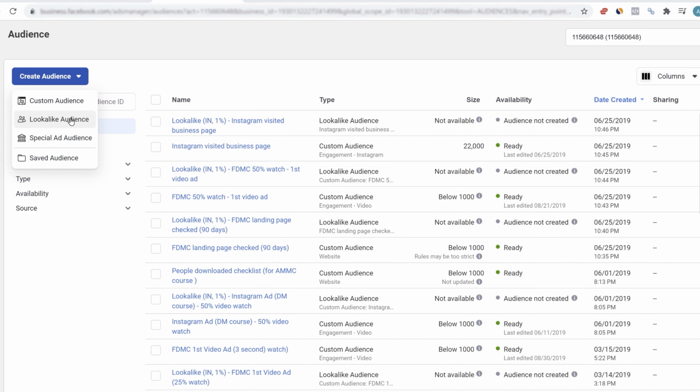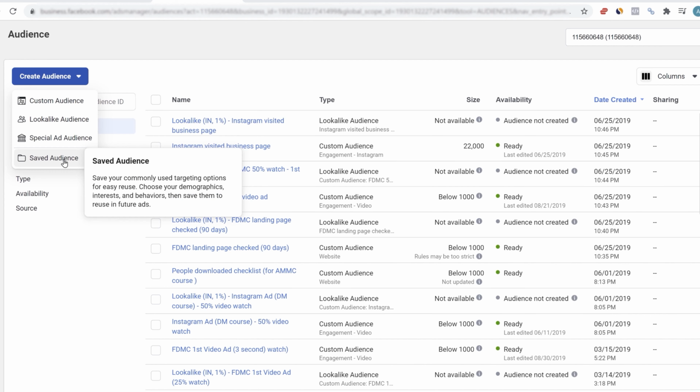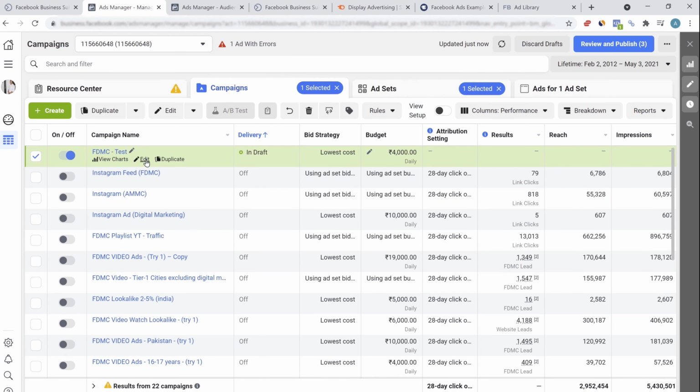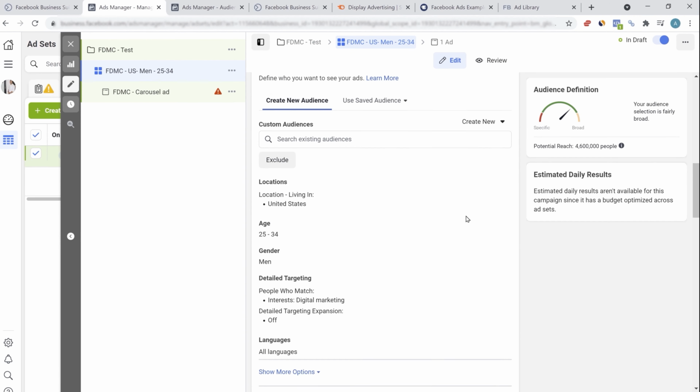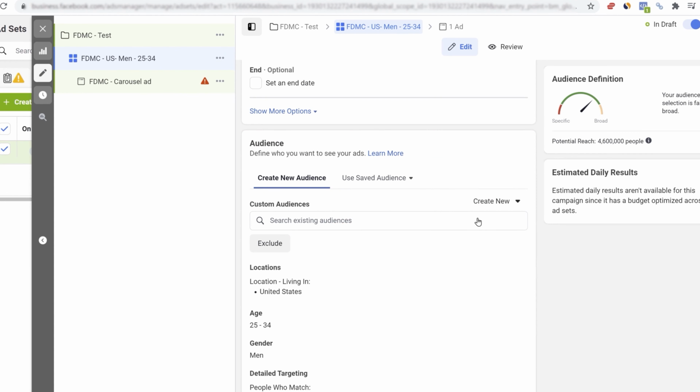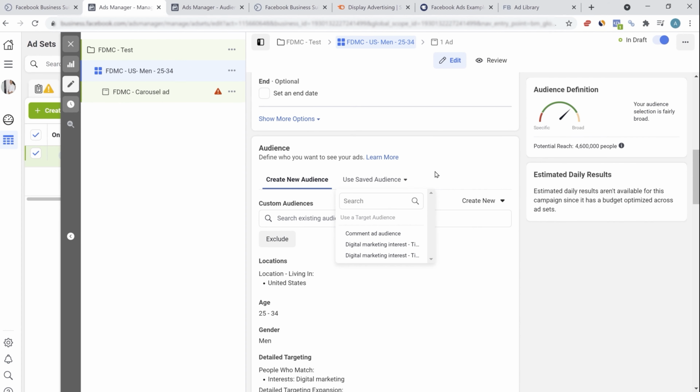So lookalike audience can again be of multiple types. It's for the people who like your page, people who have performed a certain action, depending on the pixel, whether you have installed it or not. And saved audiences, if you want to save some kind of audience depending on the demographic, interest and behavior, and then you can use that saved audience later in the ad campaign. If you check here, when we created the FDMC test, at the ad set level, if we scroll down, you can see in the audience section, there was a create new audience or a saved audience. So the audience that you create here, the saved audience, you can select among the saved audiences and show a particular ad to the saved audience.